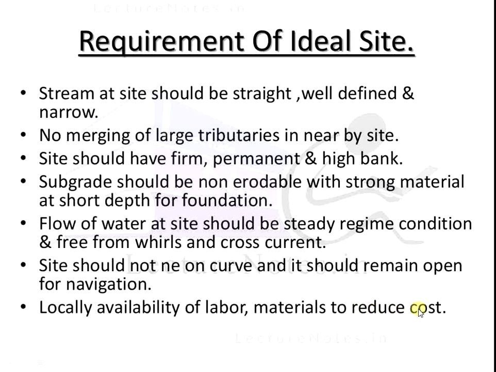This includes availability of materials, skilled and unskilled labor, and equipment locally for reduction of cost. These are all the important requirements of an ideal site.